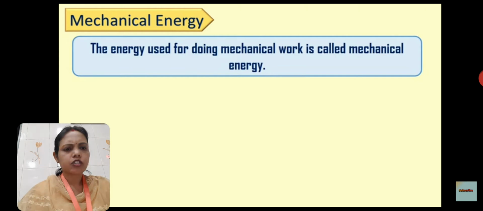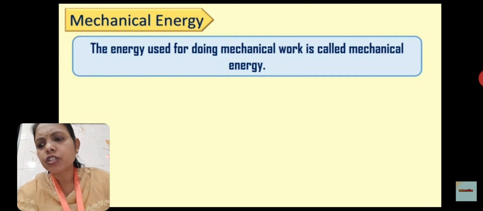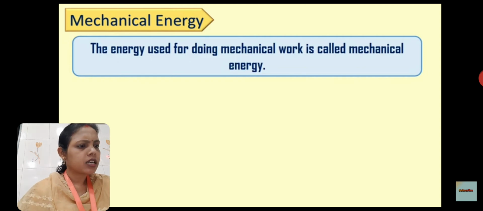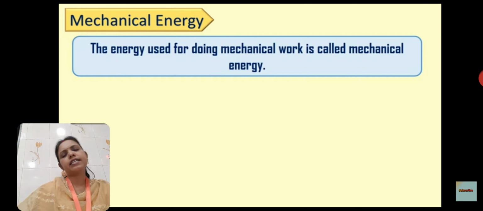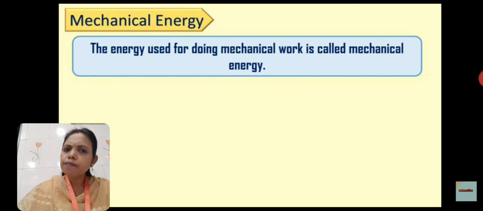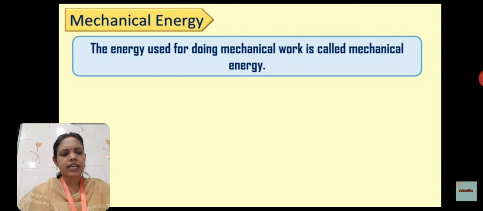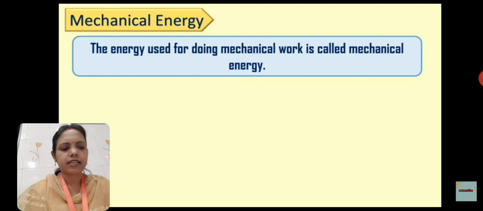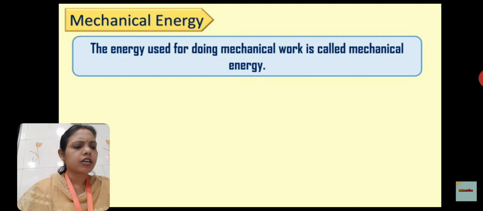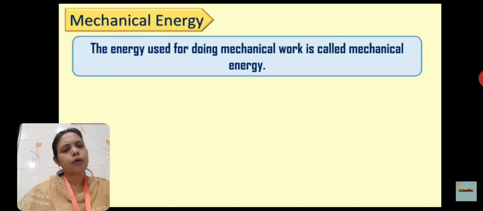Suppose here one question is given. The question is, when can we say that displacement has taken place? Children, listen properly. When can we say that displacement has taken place? When the position of an object changes, we say that the object is displaced. We had seen the example of the boxes, the 30 kg box and the 20 kg box.